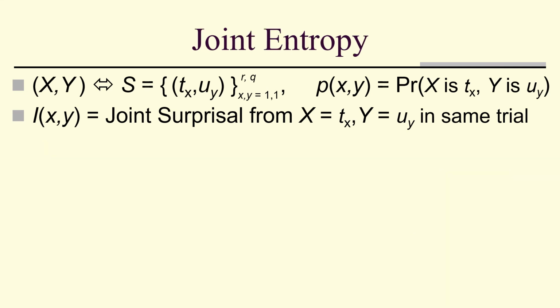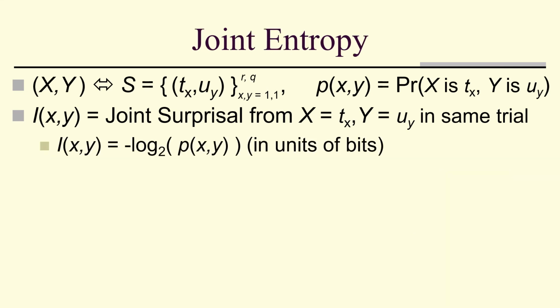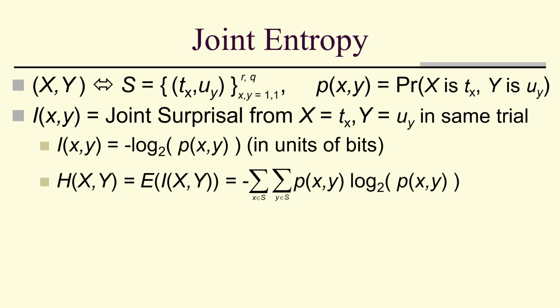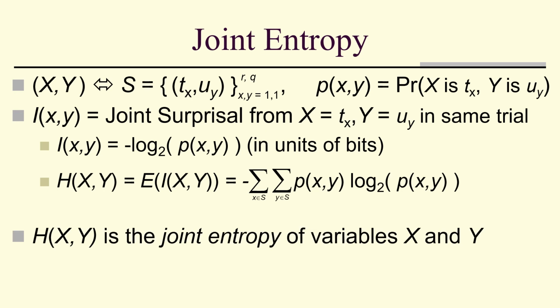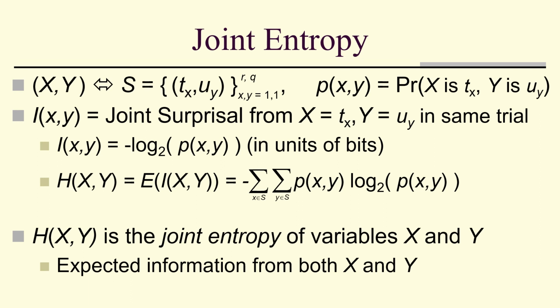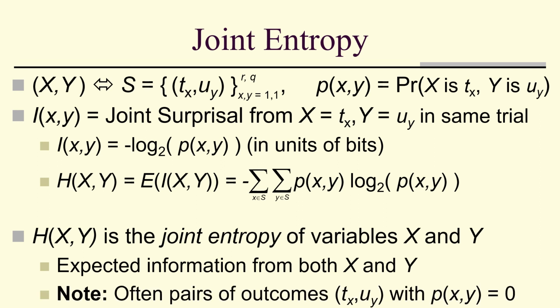So that leads to the concept of joint entropy. So remember, this is our joint surprisal. Our joint entropy is the expected information from, or the expected joint surprisal, which is a double sum. It's the joint entropy of variables capital X and capital Y, the expected information from both X and Y. And notice that when we deal with pairs of outcomes, there are often pairs that have a probability of 0. So remember, we're actually only summing over non-zero probabilities.